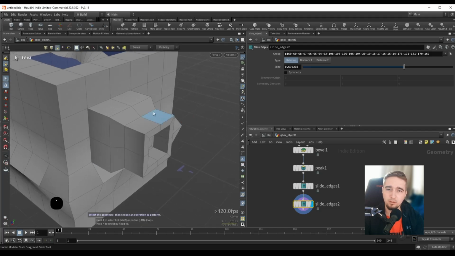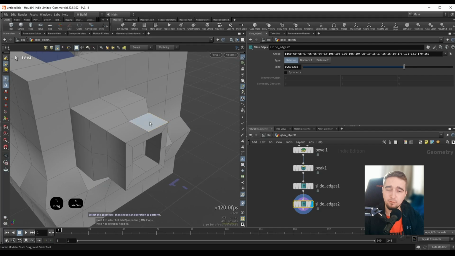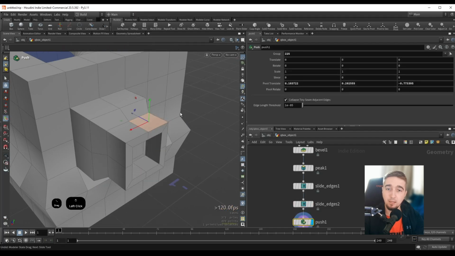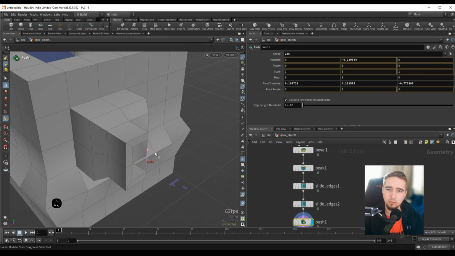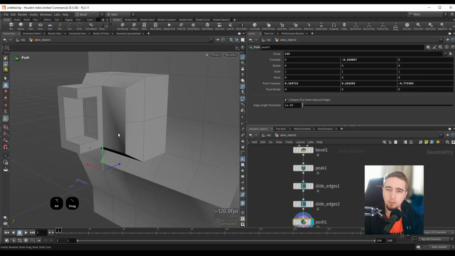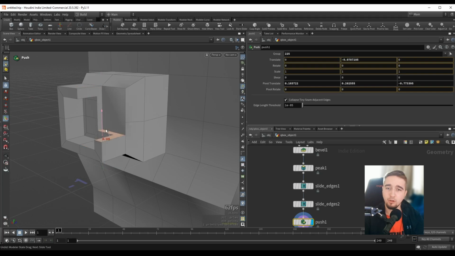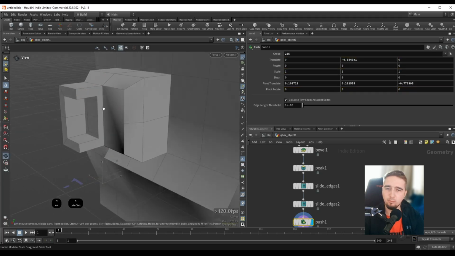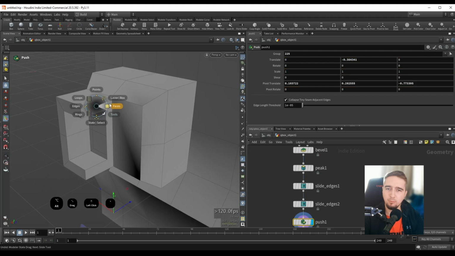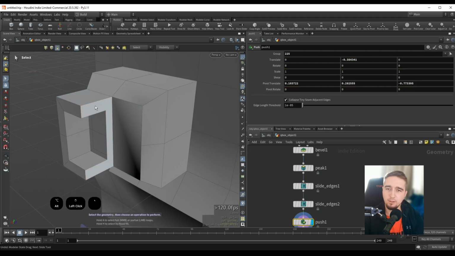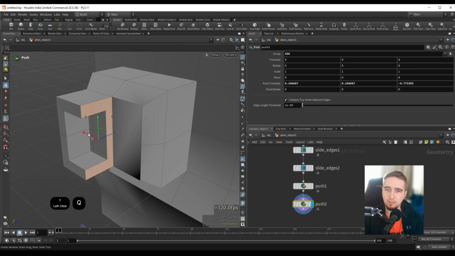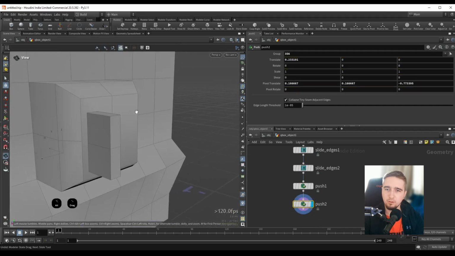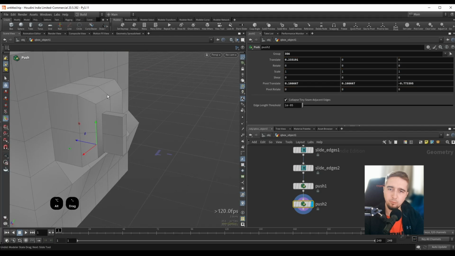Speaking of which, there's a really cool operation here called push. So if we are in faces mode, if I grab this face over here and press Q, I can select push. And now if I am inside this push operation, if I drag down my selection, we can see how this polygon here, we can either extrude it, but if I push it in the opposite direction, it will create a Boolean operation. And we can see how cool this is to just completely go through the mesh and remove faces like this. So for example, I can go into face mode, select this face over here, press Q, go into push mode, and I can just drag this over in the opposite direction, and we can see this automatic Boolean operation that we create.